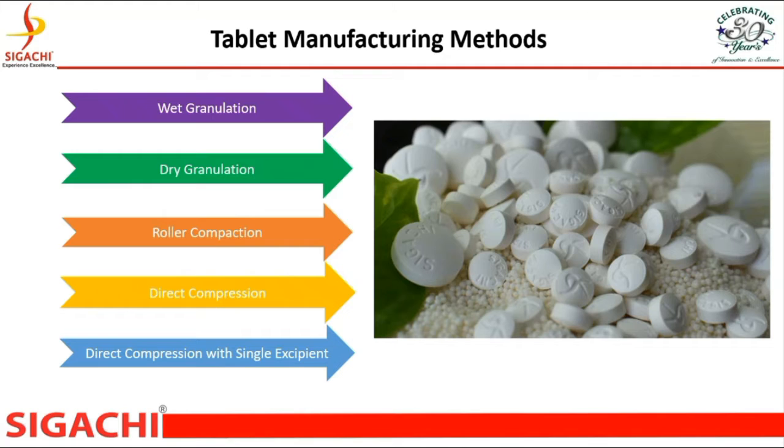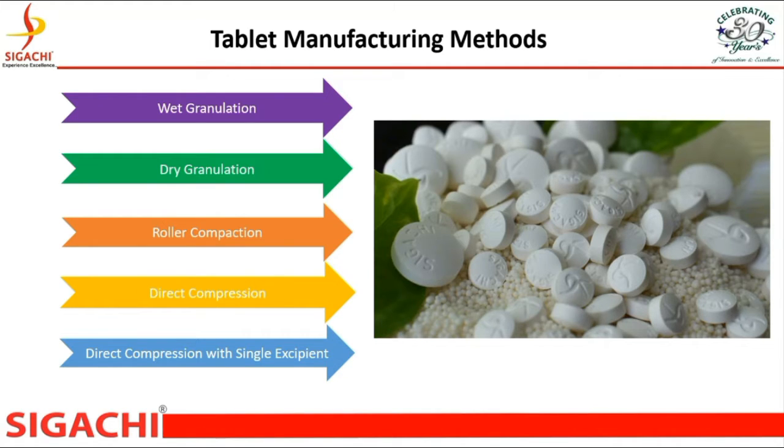Tablet manufacturing method: wet granulation. Wet granulation consists of a number of steps such as weighing, milling, mixing, granulation, drying, compaction, and coating and packing. Hence, it takes longer time, more manpower, more power consumption, etc. Dry granulation. The dry granulation method eliminates a number of steps but still includes weighing, mixing, slugging, dry screening, lubrication, and compression of granules into tablets.